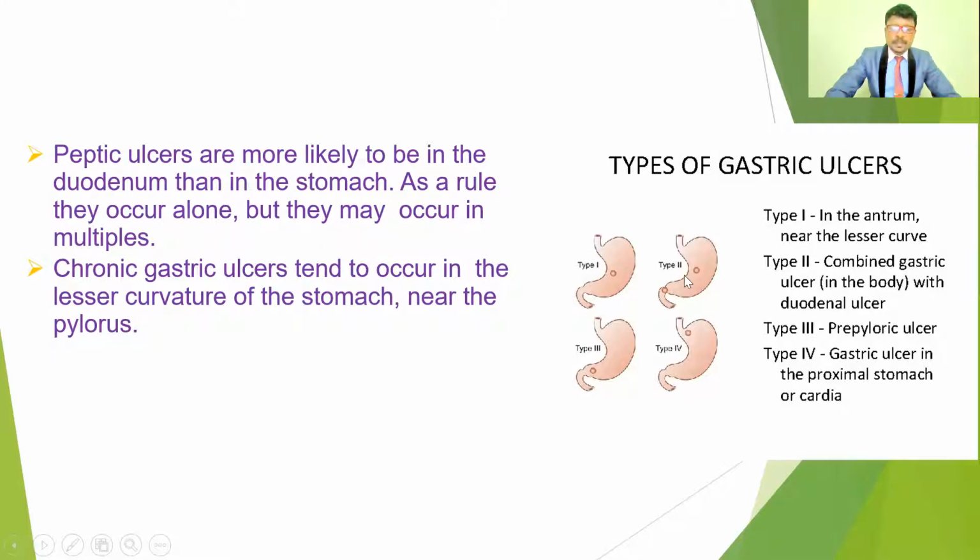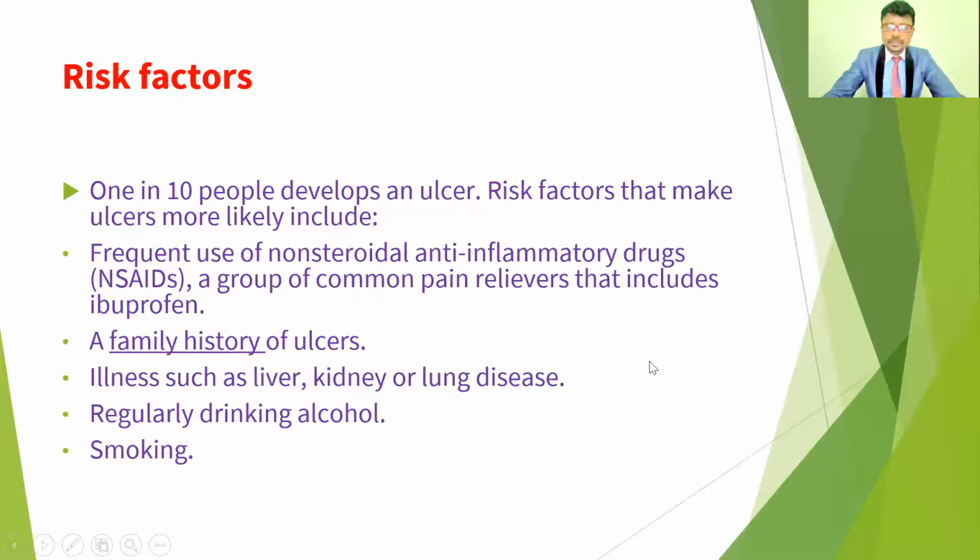So type 1 is the lesser curvature. Type 2 is the combination of the lesser curvature and the duodenal ulcers. Type 3 is the pre-pyloric. Type 4 is the proximal stomach. So these are the four types of gastric ulcers.